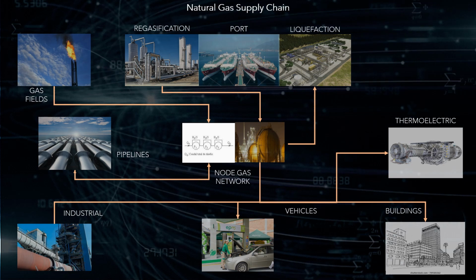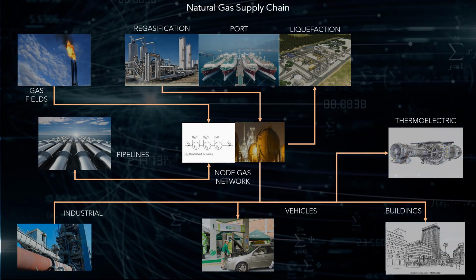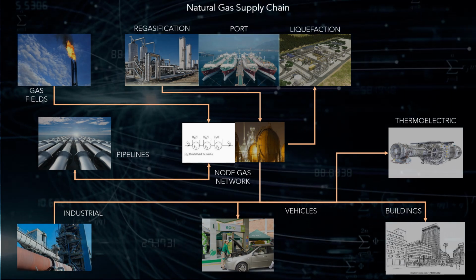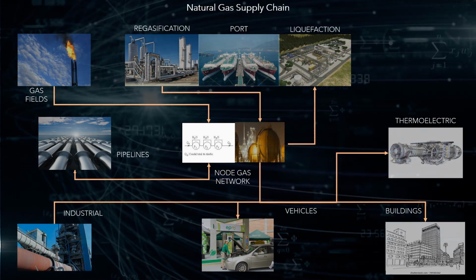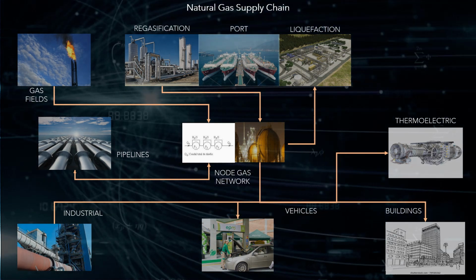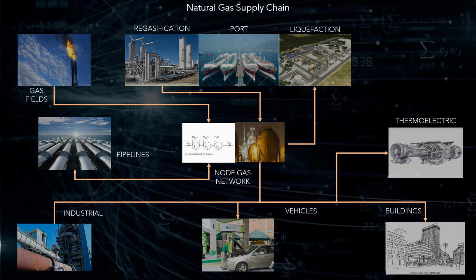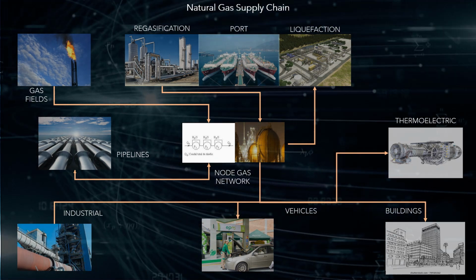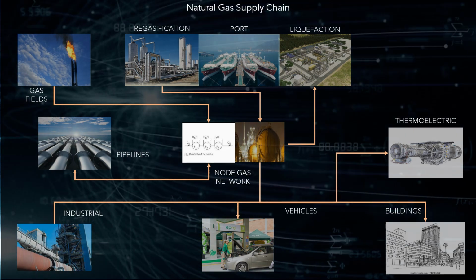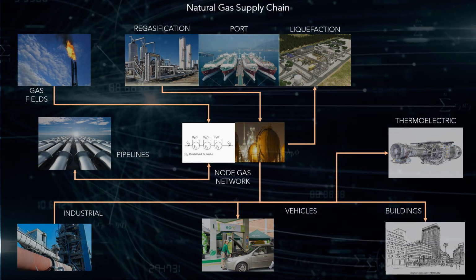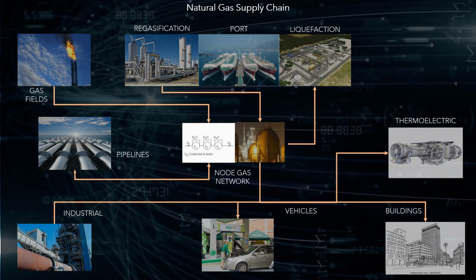For this it is required to turn it into liquid, in liquefaction plants, and later convert it back into gas, in regasification plants. This usually happens at terminals in port. Transportation through pipelines requires gas compression stations. Finally, the gas is delivered to a market, usually segmented into industrial, vehicular, residential and commercial, and thermoelectric plants.